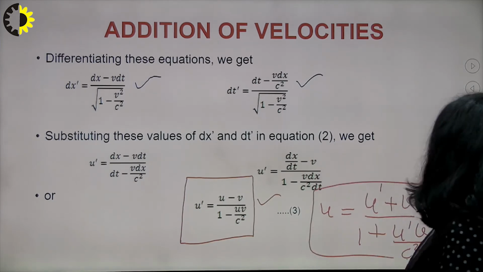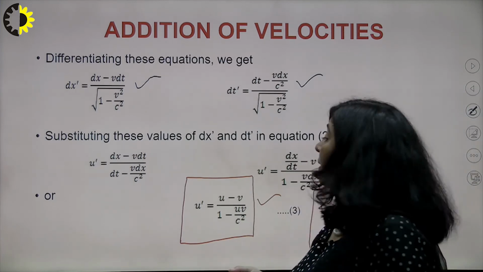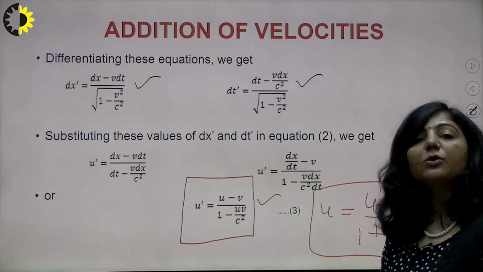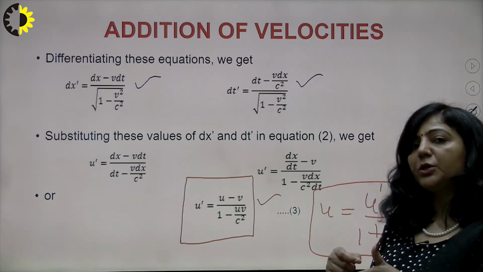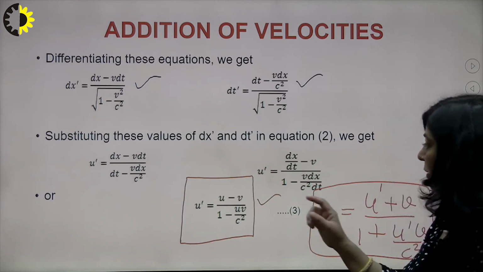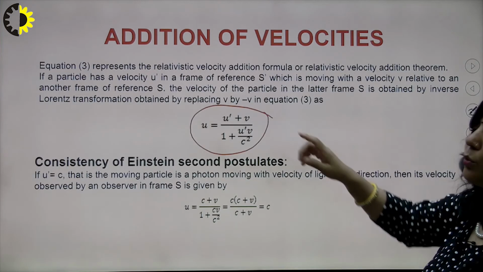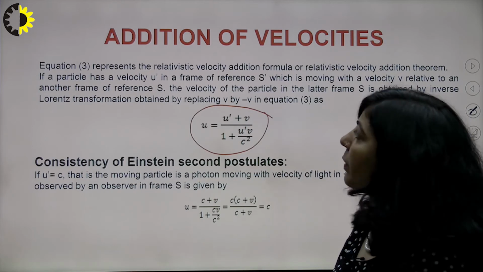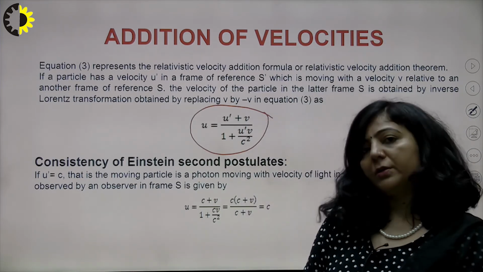It means if you want to directly write the inverse, then just convert the coordinates of the S frame into the coordinates of the S' frame, and the coordinates of the S' frame into the coordinates of the S frame. That is the method. So now you can see that you are having the same result here: u equal to (u' + v)/(1 + u'v/c²). So this is the expression for the relativistic velocity addition theorem.